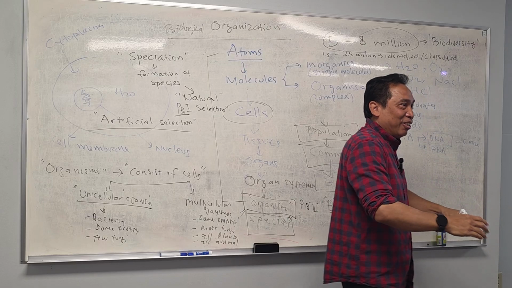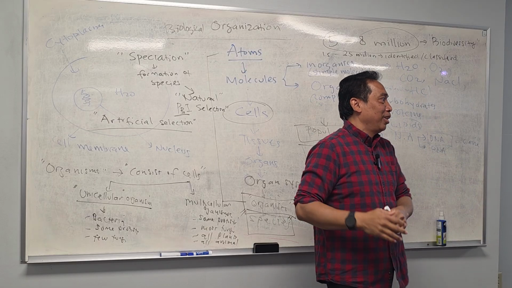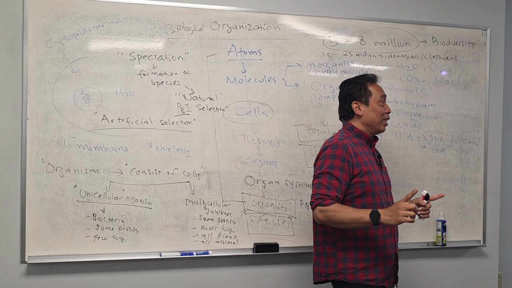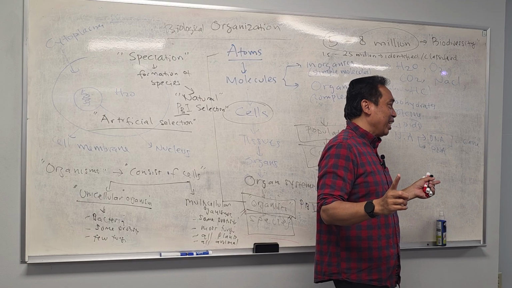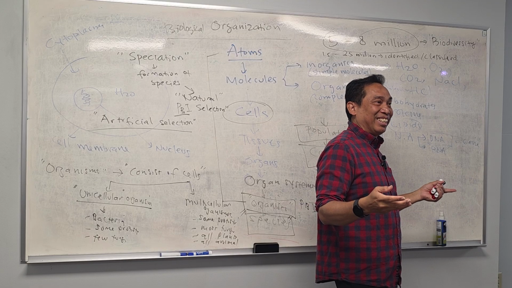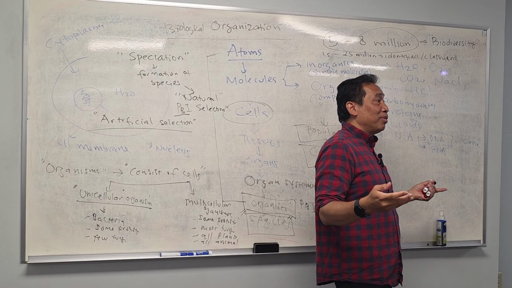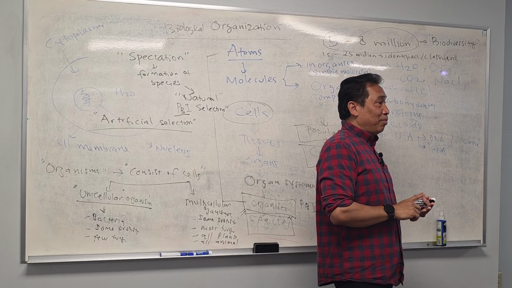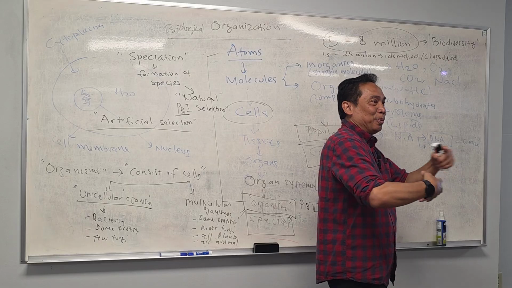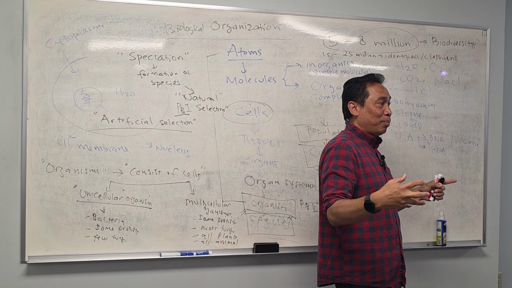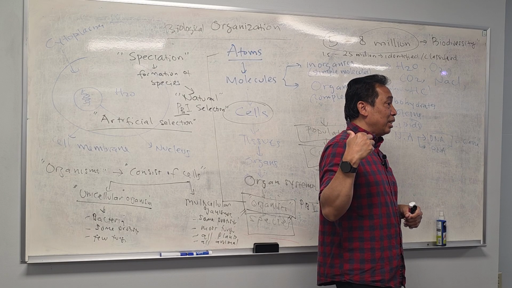The ones they don't like, they kill. Plants too. There are so many plants that come from artificial selection. Anybody like flowers? Blue flower, red flower. They are able to create that through the process called artificial selection.